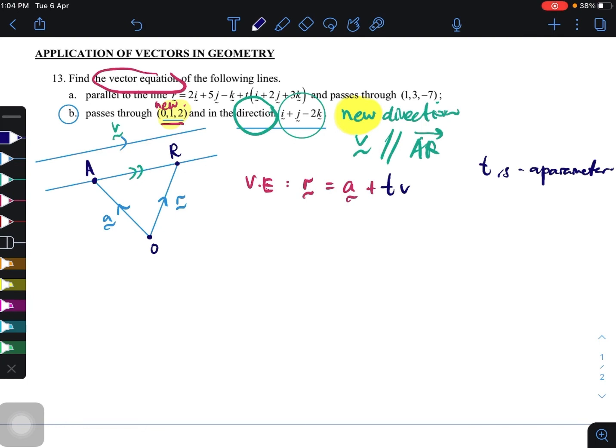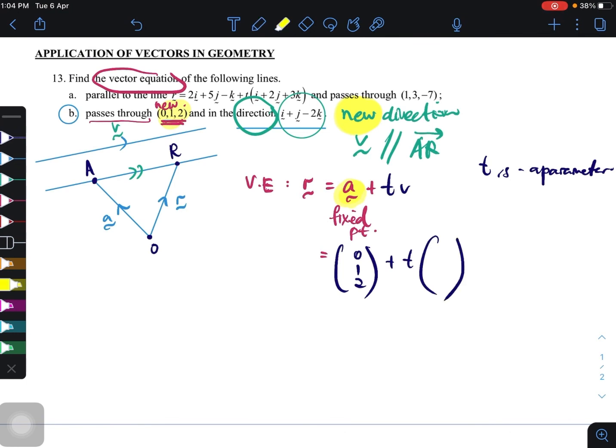T ke s ke, it's just a parameter. So what you have to follow right now is a is a fixed point. So find your fixed point. Your fixed point here is the new fixed point that passes through 0, 1, and 2. Plus it with t, with the v direction.